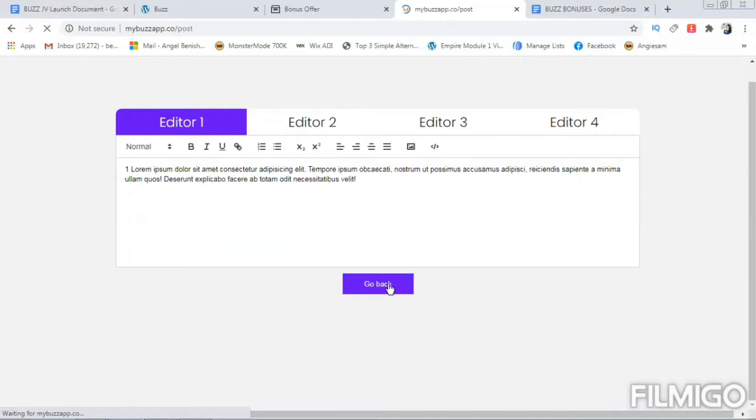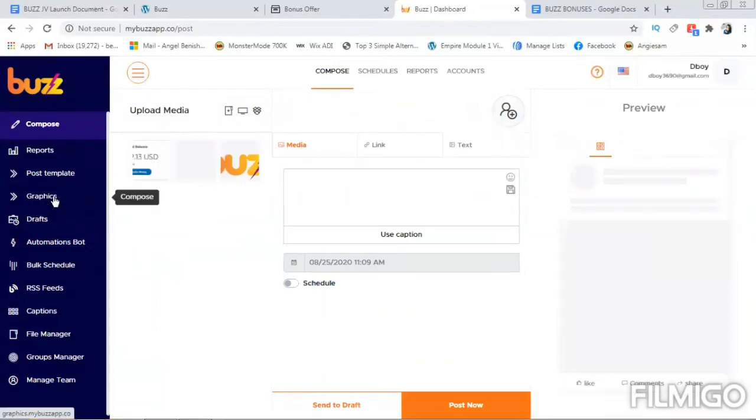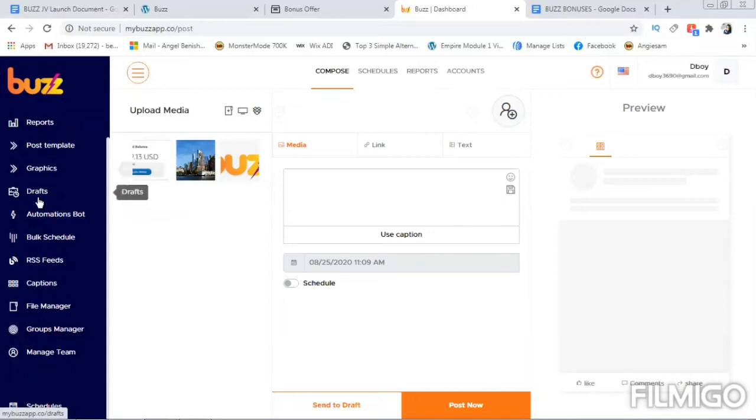Yeah, and again you have graphics, so you can check that. And then drafts, so you can also save drafts into it. Then automations bot, then bulk schedule.